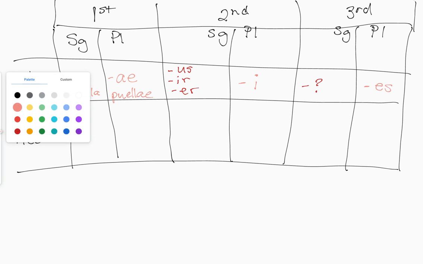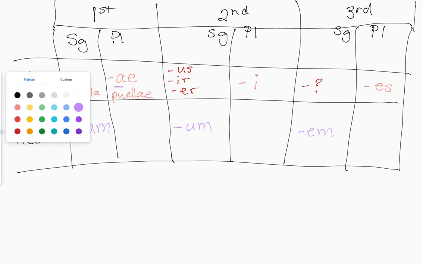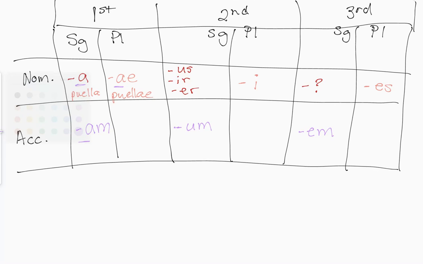What else do we know? We also know in the accusative, in the first declension, this A becomes an AM. And we can see this A constantly in here. We know in the second declension, it's going to be UM in the accusative singular. And we know in the third declension, it's going to be EM. So far, that's all we know so far. Today, we're going to figure out what things look like in the plural.